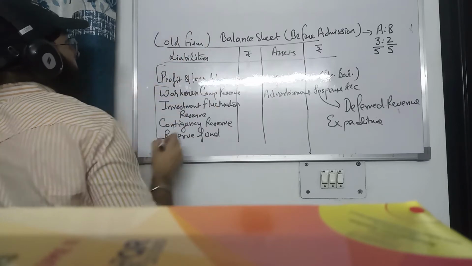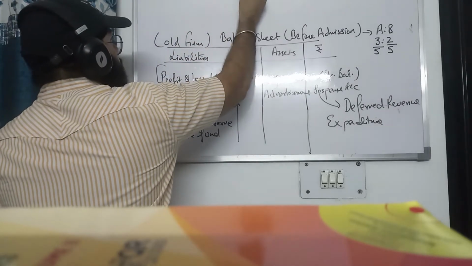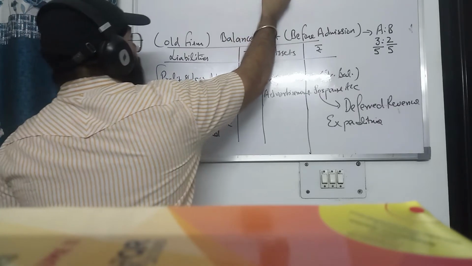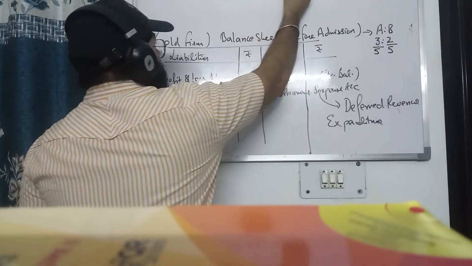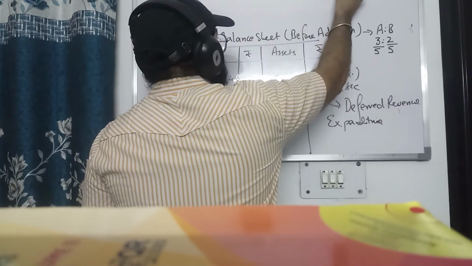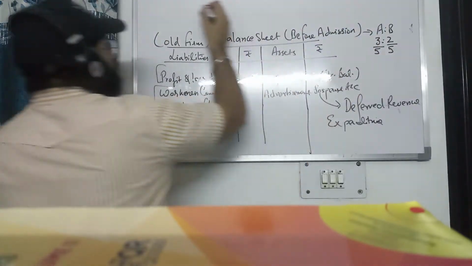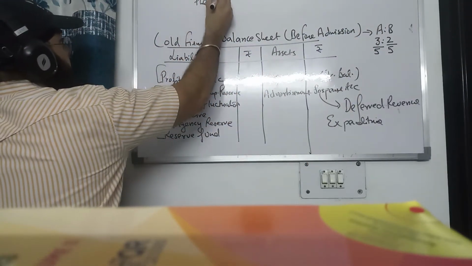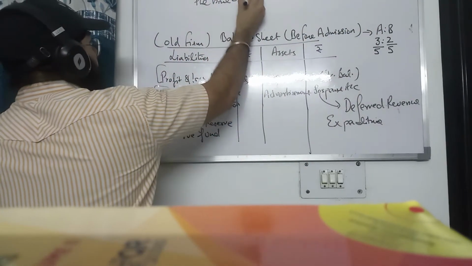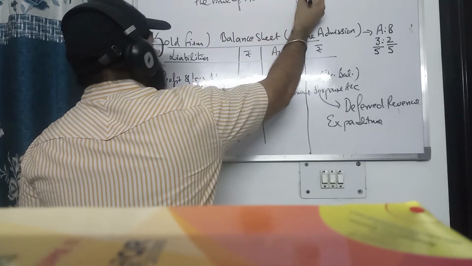Why do we distribute accumulated profits and reserves at the time of admission of a new partner?